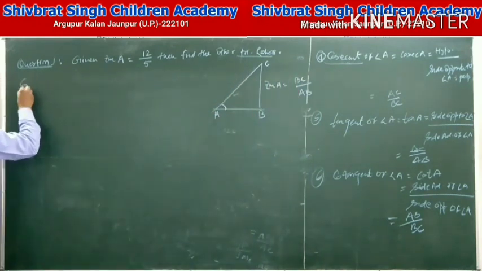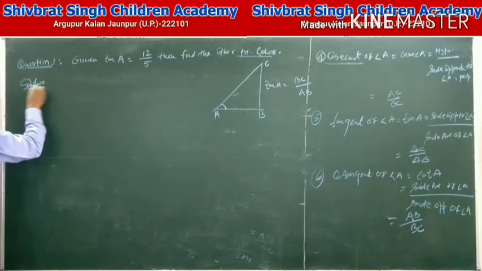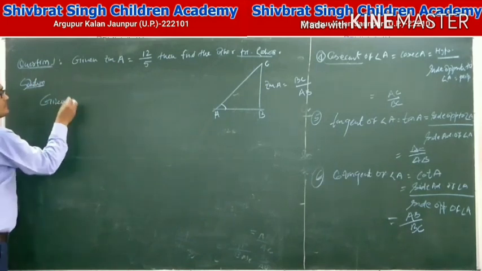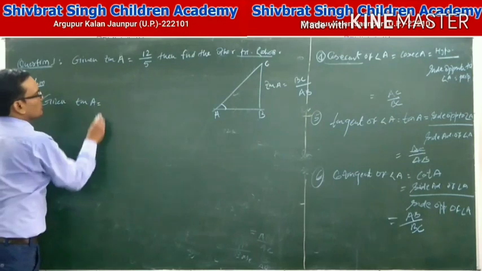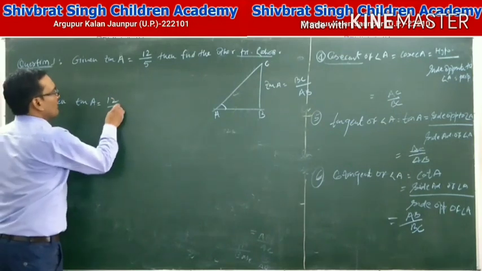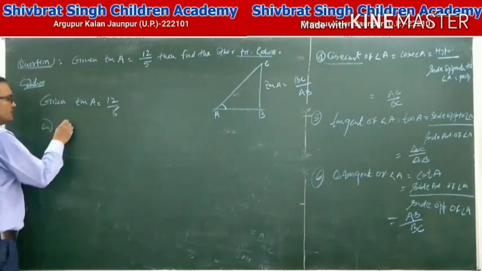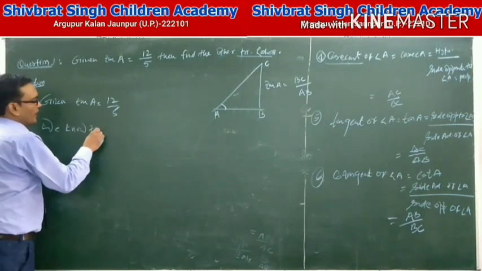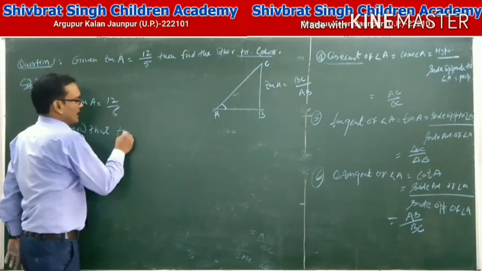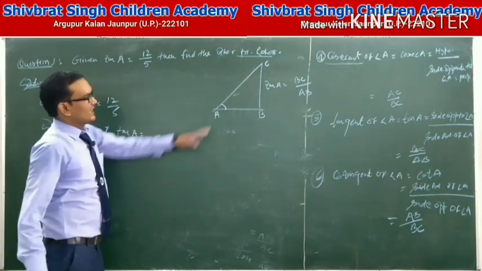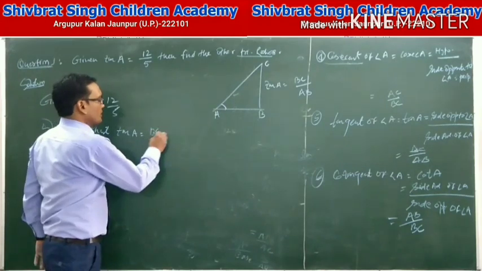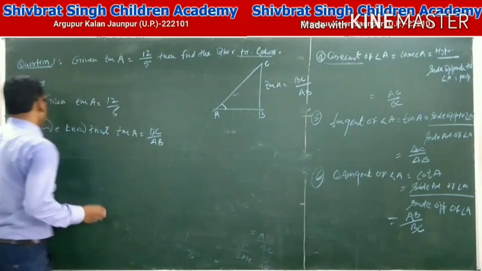Your solution: given tan A equal to 12 by 5. We know that in a right angle triangle, tan A equals BC upon AB.